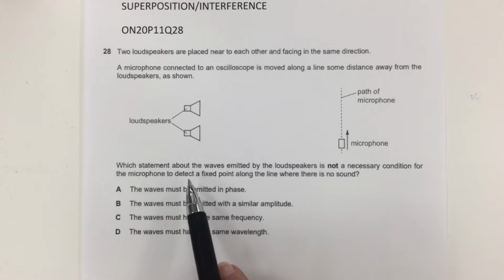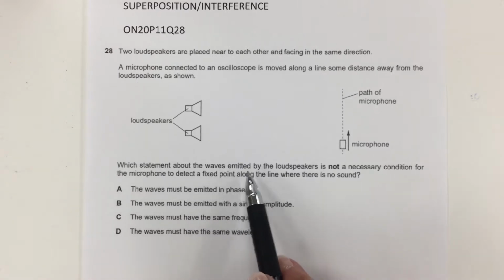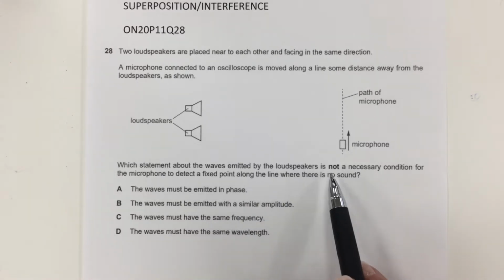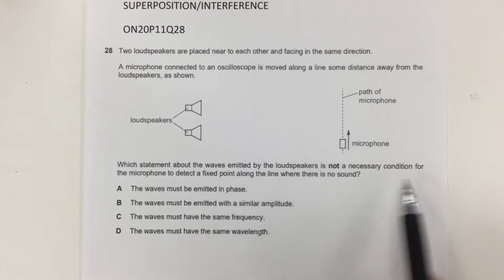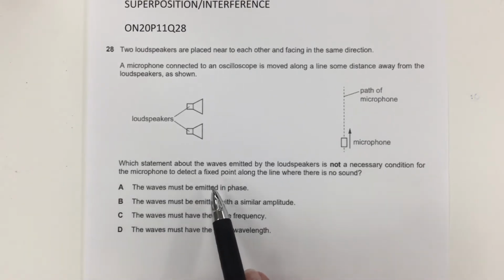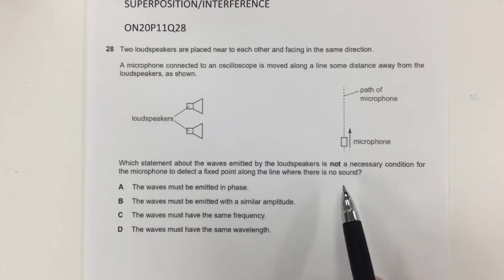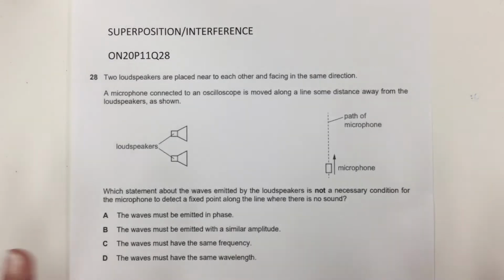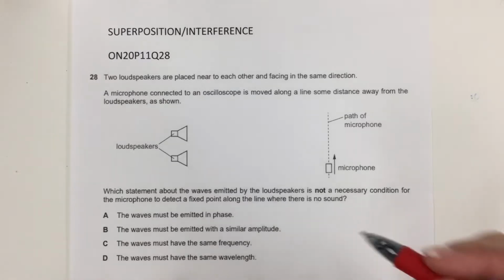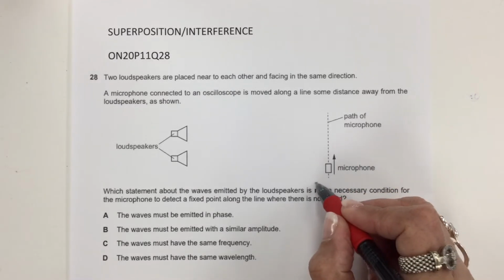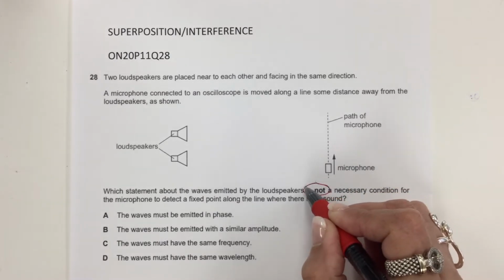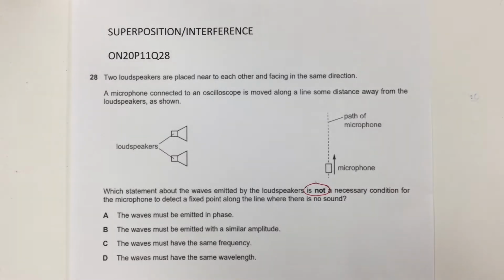Which statement about the waves emitted by the loudspeakers is not a necessary condition for the microphone to detect a fixed point along the line where there is no sound? General idea about any question that highlights "not" is that it's looking for the false statement.